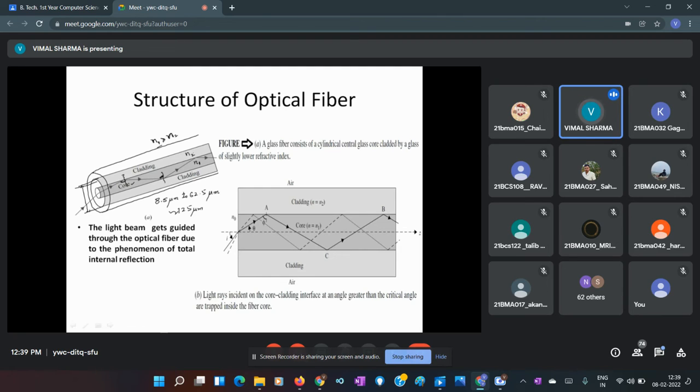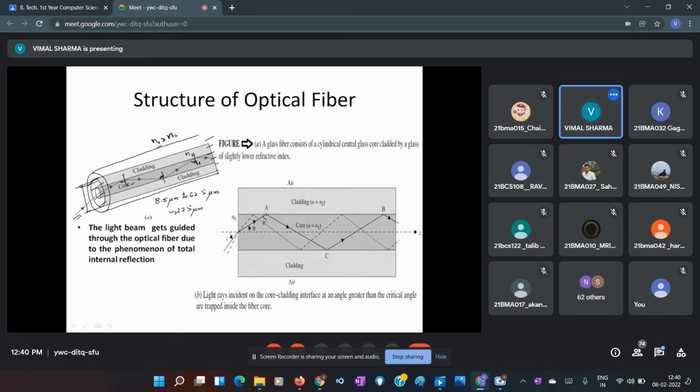So every time it strikes the core cladding interface, it strikes at the same angle for a given ray. Then it propagates through multiple total internal reflections from one end of the optical fiber to the other end of the optical fiber. Okay, so this is how light propagates through the optical fiber.